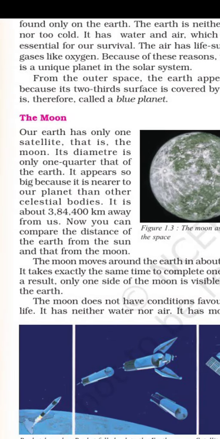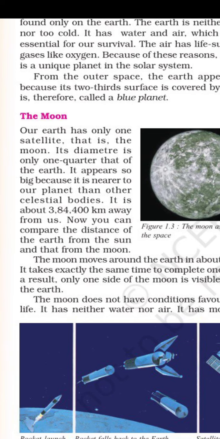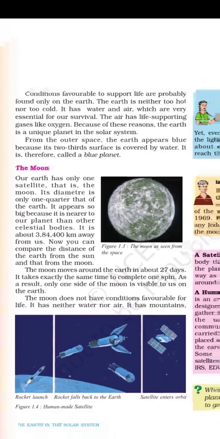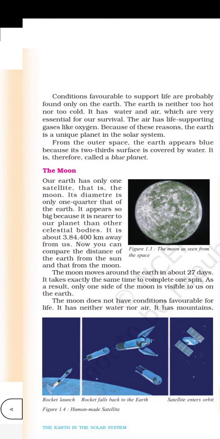If you compare the distance of the sun and the moon, then the sun looks smaller than the moon. Why? Because it is 150 million kilometers away from us, which is too much distance. Compared to 384,400 kilometers, it is actually much more than the moon's distance. So the moon looks bigger than the sun.